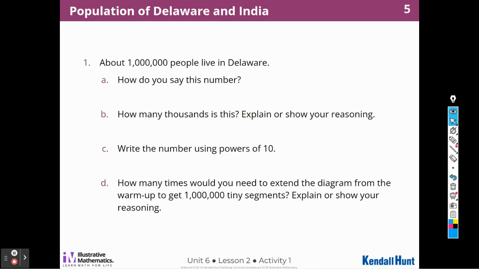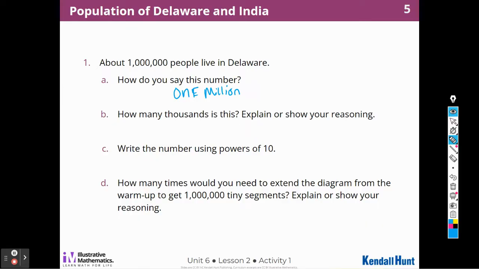Okay. There are 1 million people living in Delaware. How do we say this number? Well, I just read it to you so you know. We say 1 million. That's how we say it. Or we could write the number 1 like that. 1 million. That's a lot of people, right? 1 million. How many thousands is this?